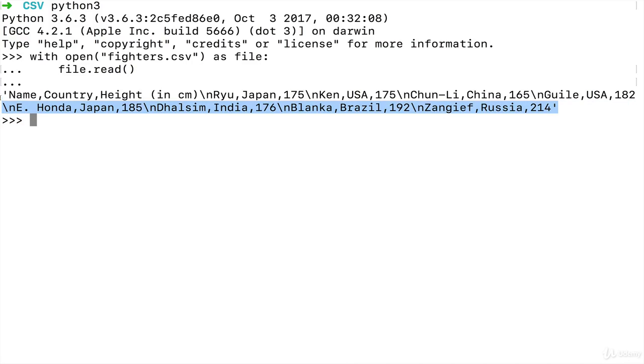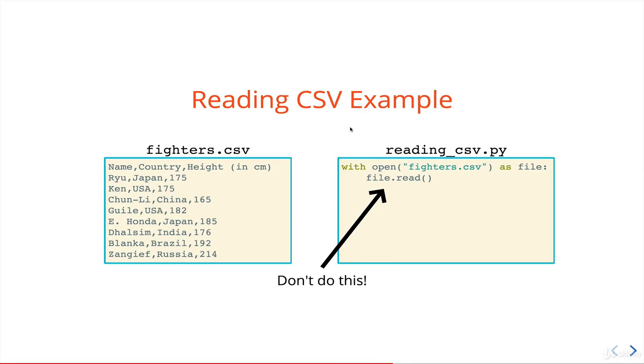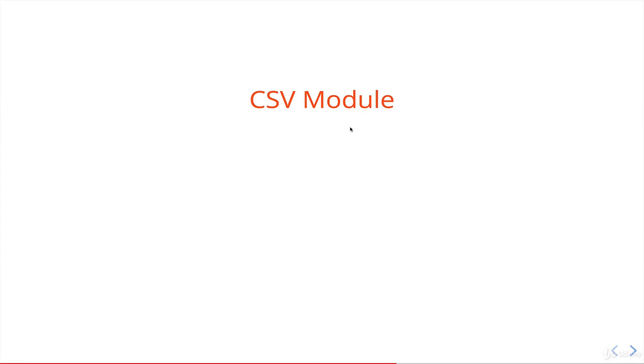What would you do? What I would do is split on the newline characters. That would give us a list of a bunch of rows. And then within each row, we split on the comma characters. And that should get us most of the way there. But anyway, we don't have to worry about that because we can use the built-in CSV module, which will handle this and parse it all for us, assuming our data conforms to the CSV standards. So yeah, don't do it that way. What you want to use instead is the CSV module. And there's actually two different ways of reading in CSV.